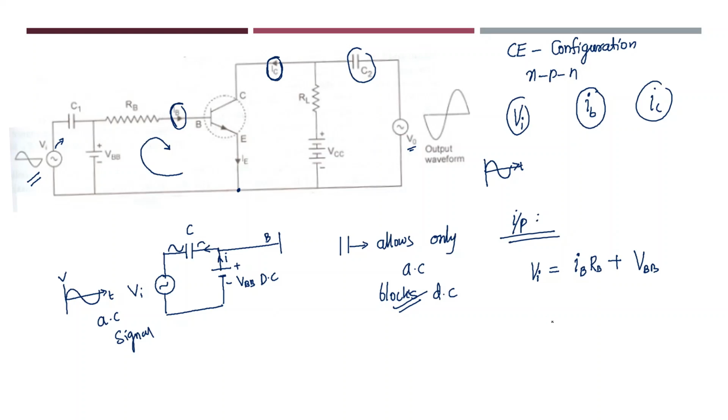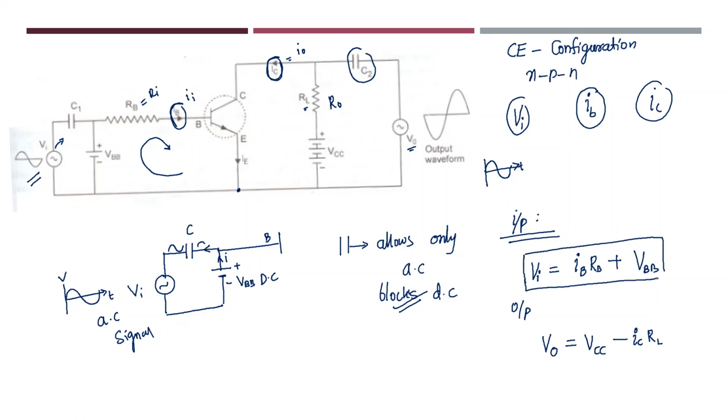Similarly, for the output region, I can write output signal V0 is equal to VCC minus collector current times output resistance, that is RL. RL represents load resistance, that is nothing but output resistance also. RB is nothing but input resistance. IC is nothing but output current. IB is nothing but input current. So you can remember this. By applying Kirchhoff's law, I am getting these two equations: VI is equal to IB RB plus VBB, and V0 is equal to VCC minus IC RL.